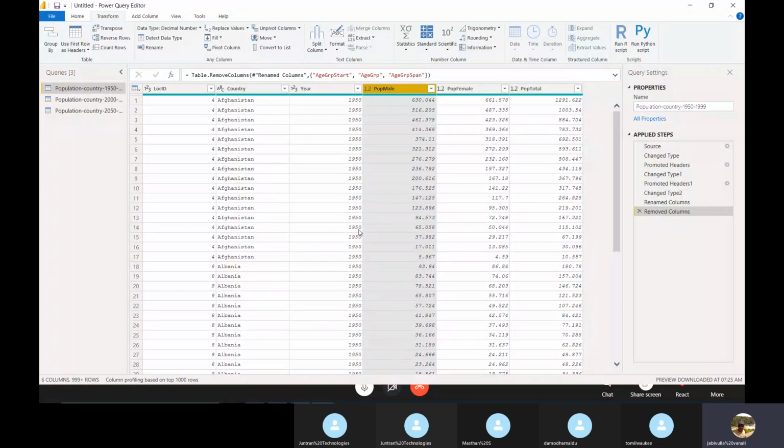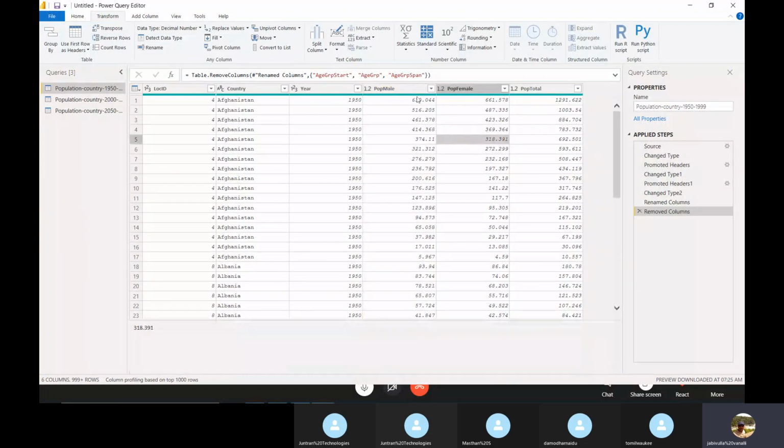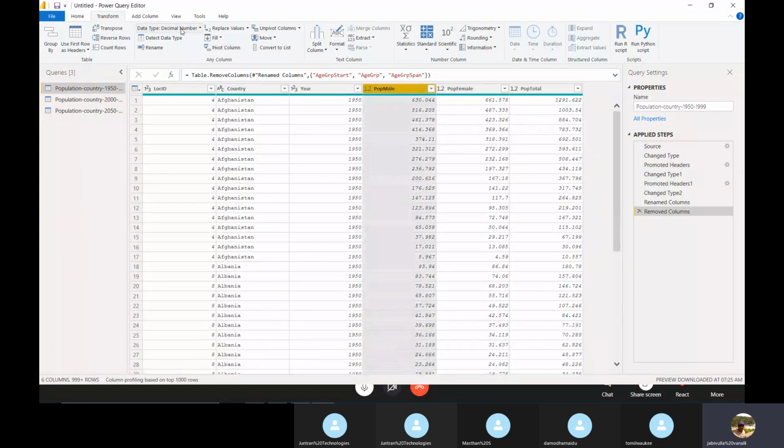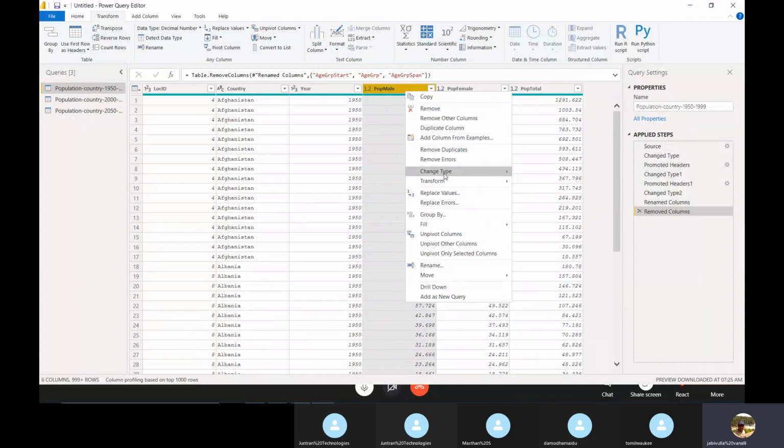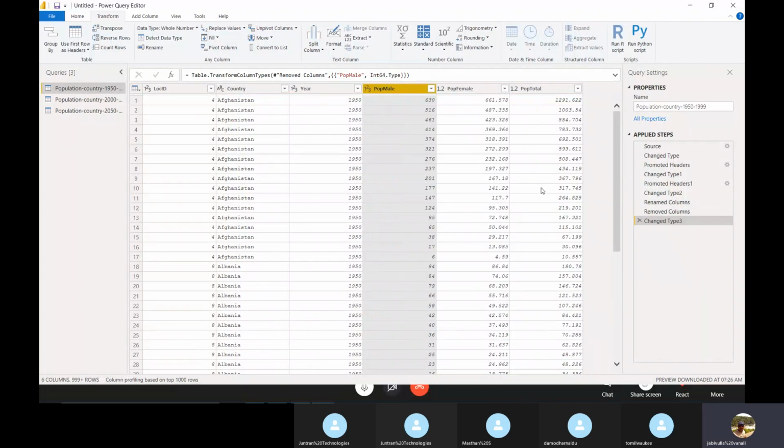So in this way we can change. For example, here male population is a decimal number, you want to change it as whole number, change type, whole number. See here, you can change the data type.